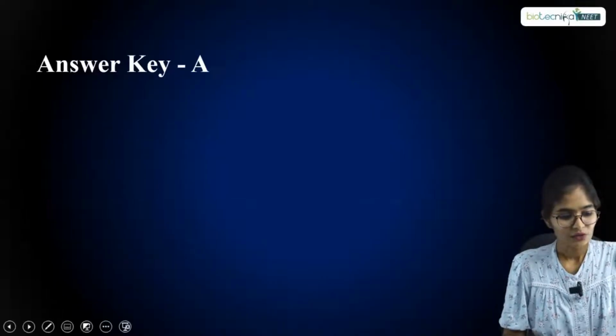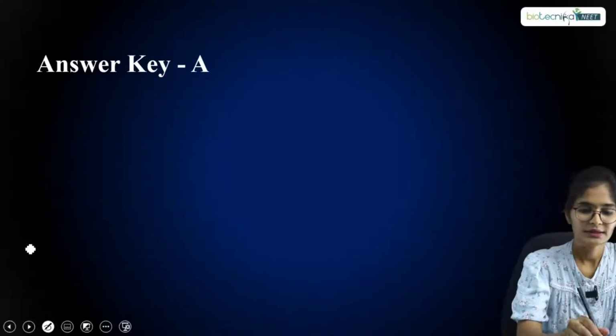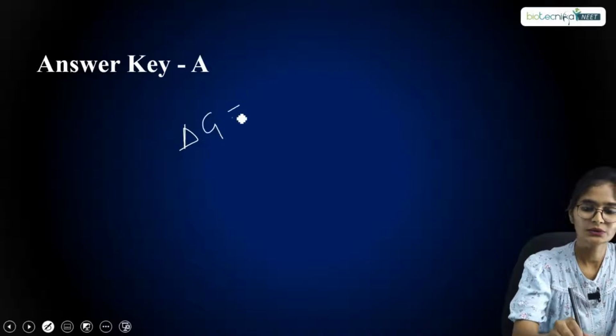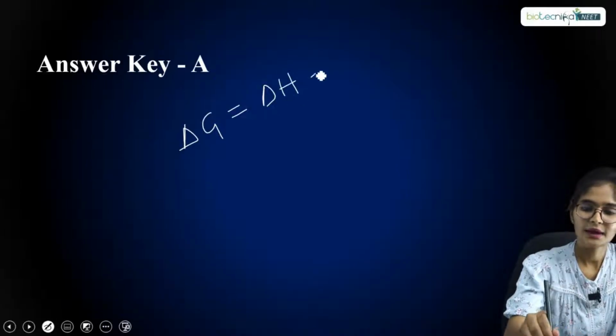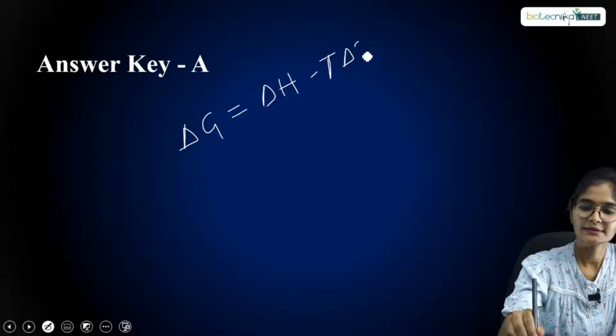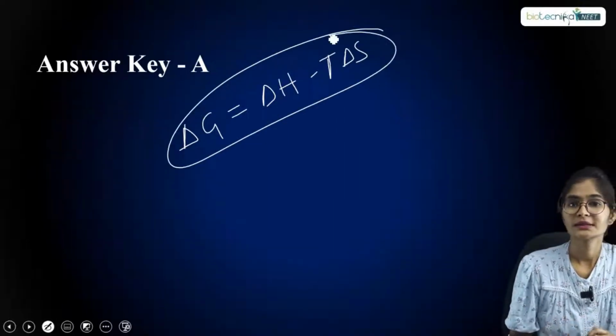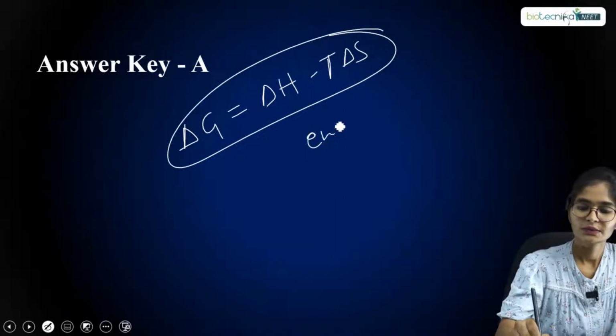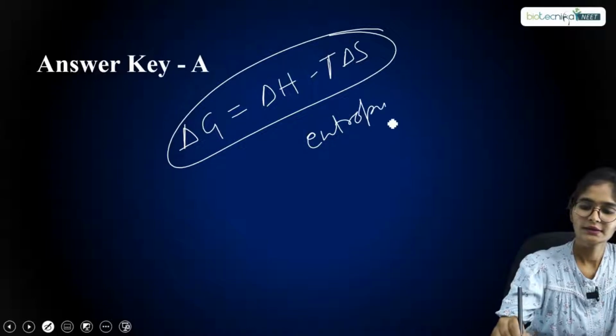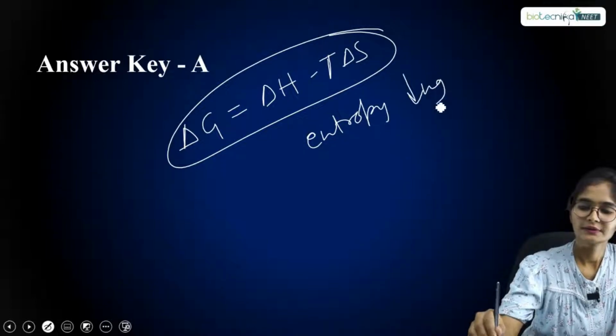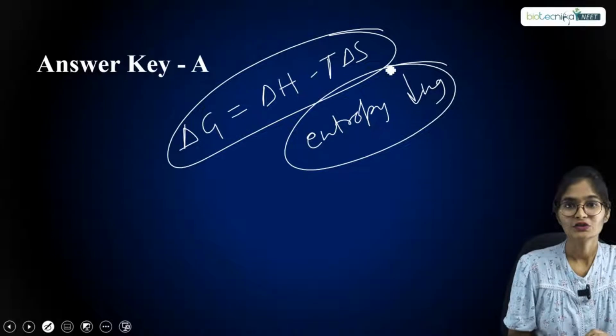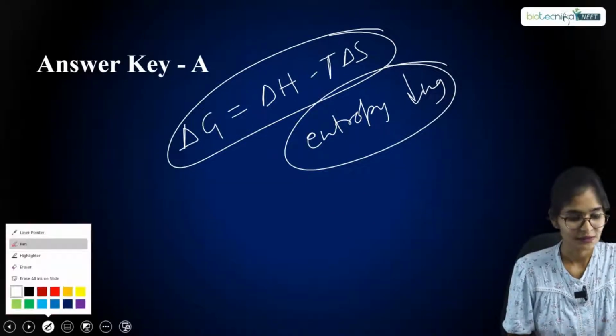As I have told, the Gibbs-Helmholtz equation is delta G equals delta H minus T delta S. The entropy is decreasing, which means delta S must be negative.